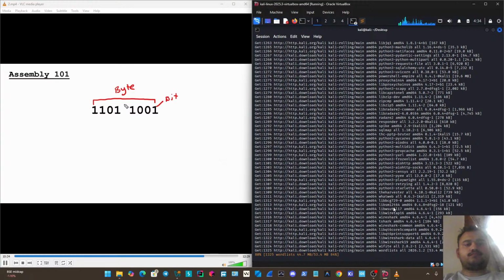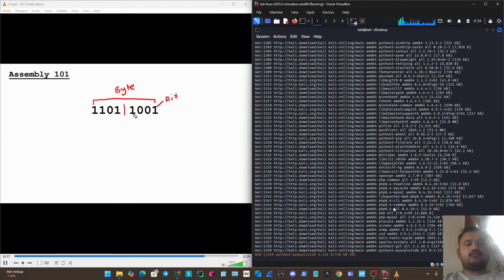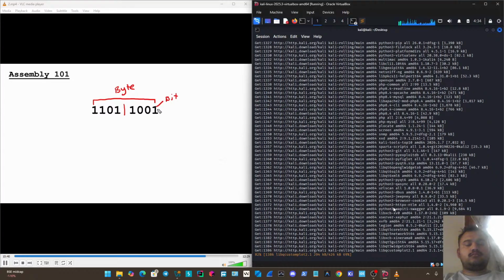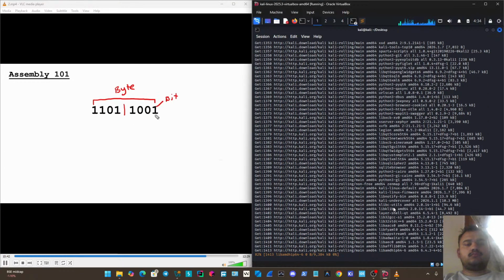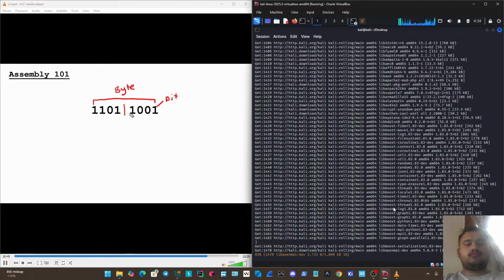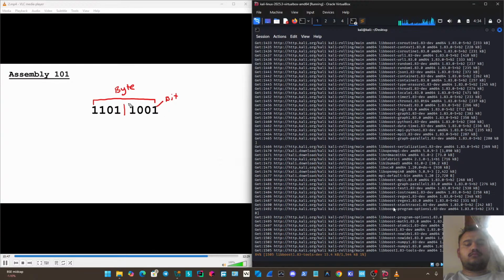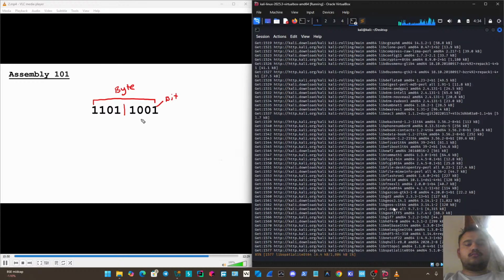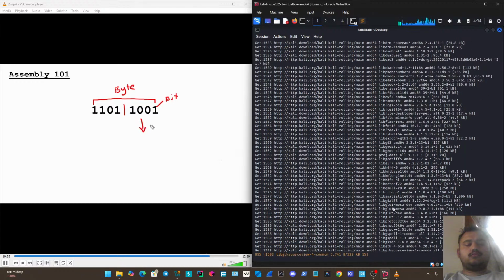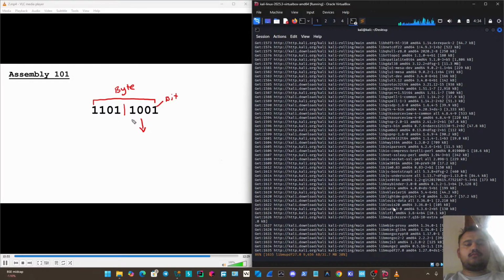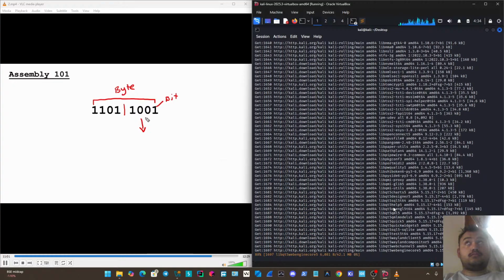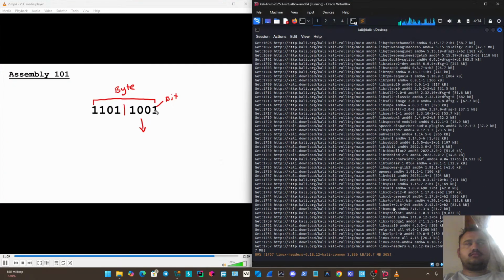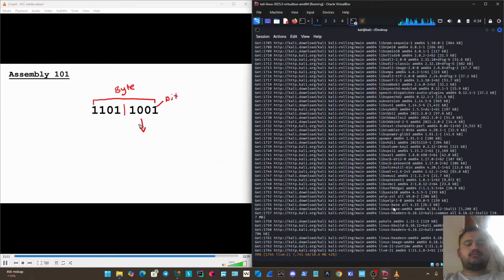I've got this split here just because it makes it a little bit easier to look at, but half of a byte is sometimes referred to as a nibble. The reason why we would sometimes need to talk about half of a byte, and why I have them split here, is because half of a byte, or 4 bits, can actually be represented with 1 hex character. That makes sense because hex is base 16, and 2 to the 4 is 16. And the reason why I frequently look at it in these nibbles of 4 bits is because it makes it very easy in my mind to convert to the hex equivalent.